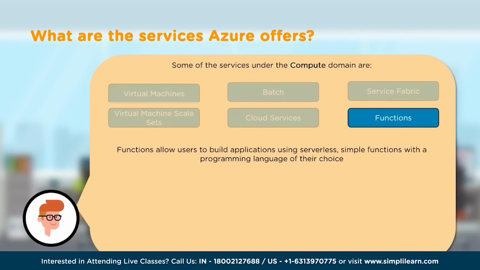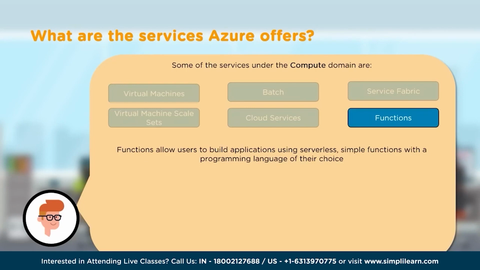Functions help us to run code on demand without needing to pre-provision or manage any Azure infrastructure. So Azure Functions are a script or a piece of code that gets run in response to an event that you want to handle. So in short, we can just write the code that we need for the problem at hand without actually worrying about the whole application or the infrastructure that will be running that code. And the best of all is when we use functions, we only pay for the time that our code runs.